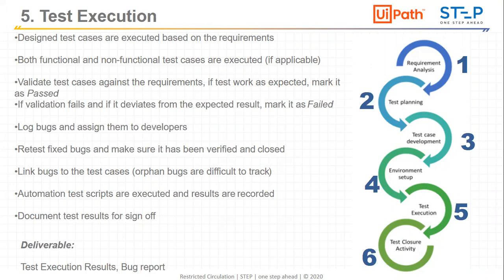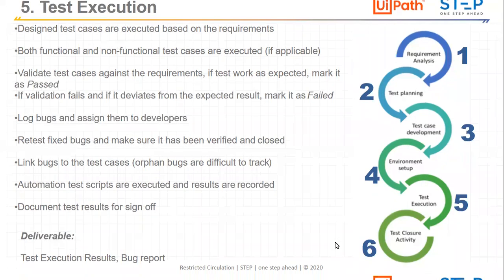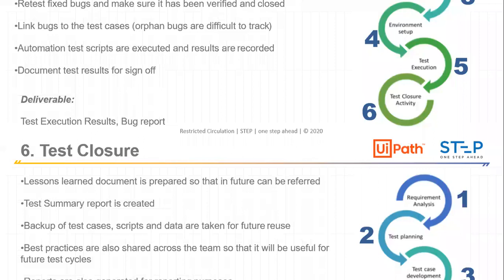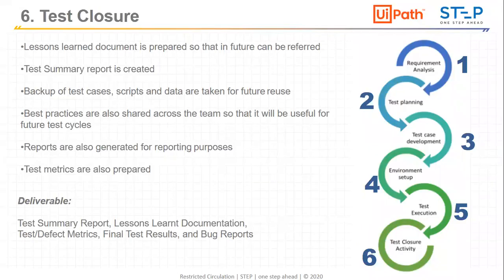So everything we will cover in the test execution phase. And after test execution, we will be ready with the closure activity. So the next phase is testing closure, where we will be submitting each and every document about the closure. We will see the retrospective, that is, the lessons learned from each and every phase of the testing. We will create the test summary report and send it to the client. So this is the testing life cycle, starting from requirement analysis till test closure.